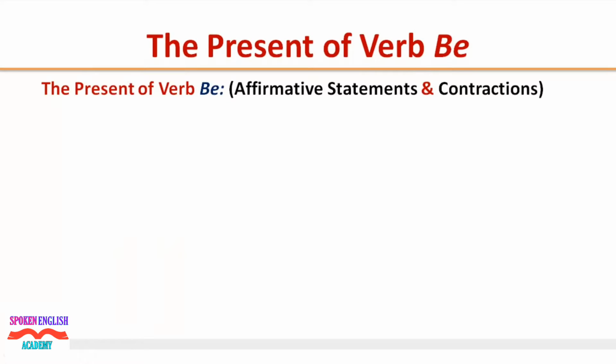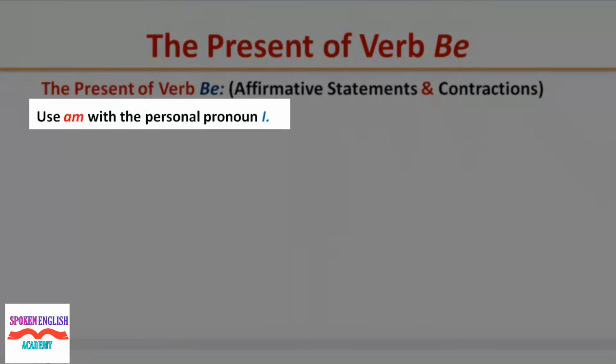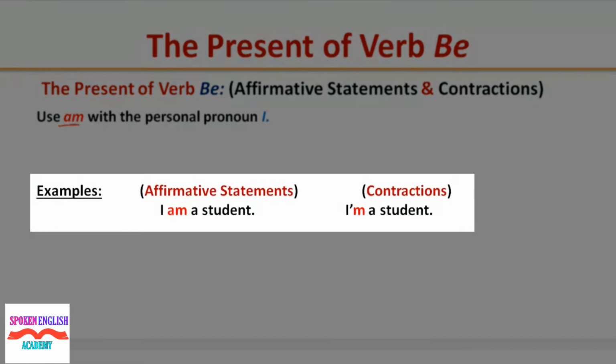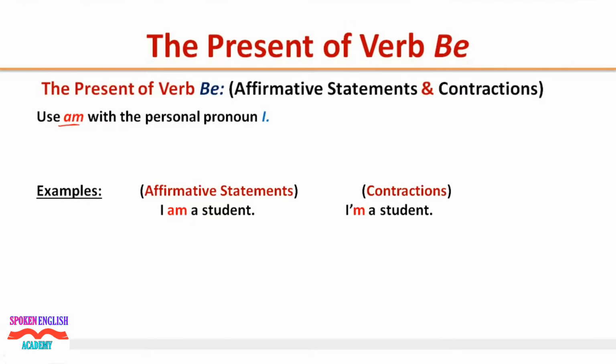The present of verb be, affirmative statements and contractions. Use am with the personal pronoun I. Example, I am a student. Contracted form, I'm a student.